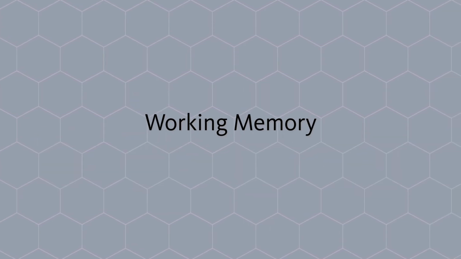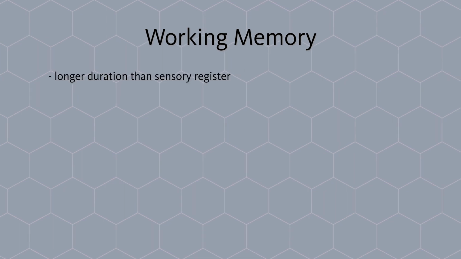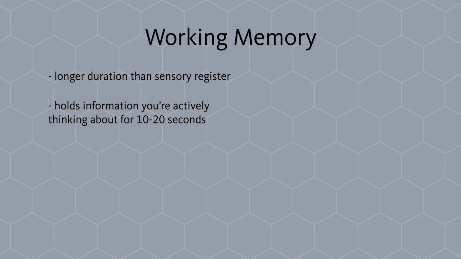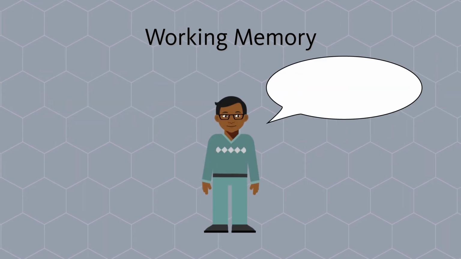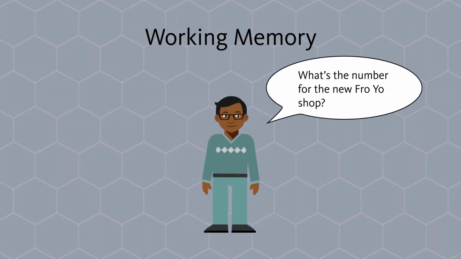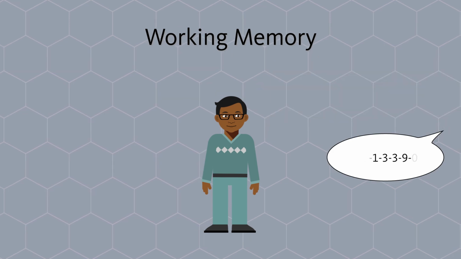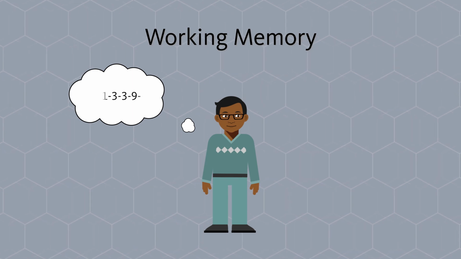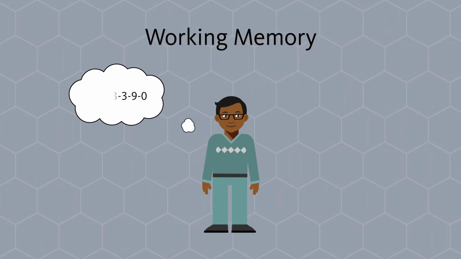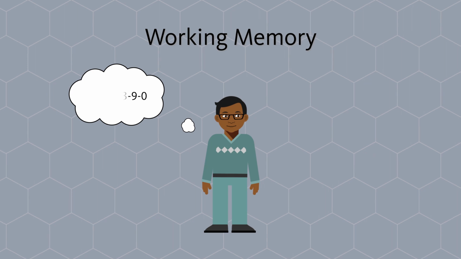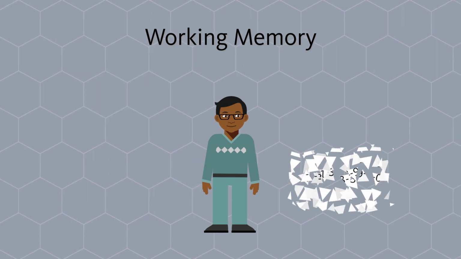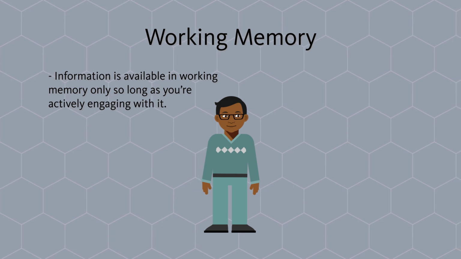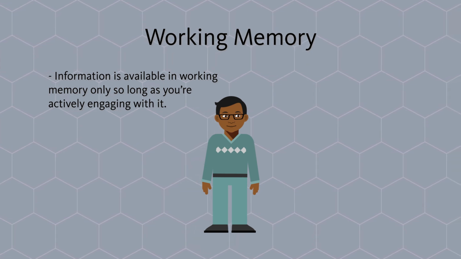Working memory. Working memory has a longer duration than the sensory register and holds information you're actively thinking about for 10 to 20 seconds. For example, if I tell you the phone number for the frozen yogurt shop, you can likely hold that information in working memory long enough to dial the number. If you rehearse the information by repeating it to yourself, you can keep it in working memory even longer. If you don't rehearse or write down the number, it will quickly be forgotten. Information is available in working memory only so long as you're actively engaging with it.